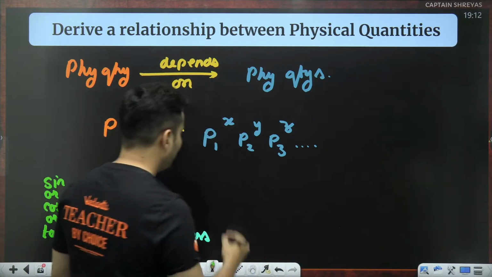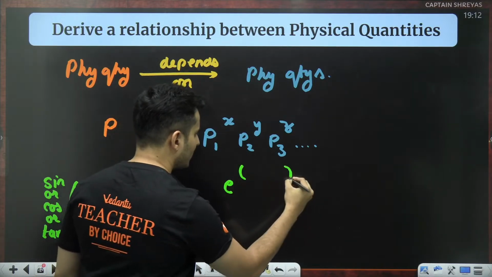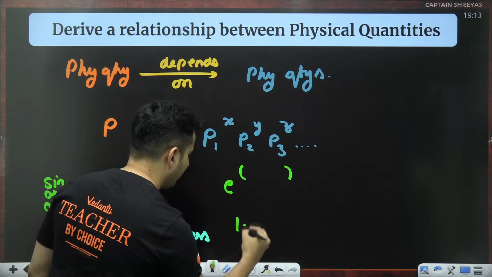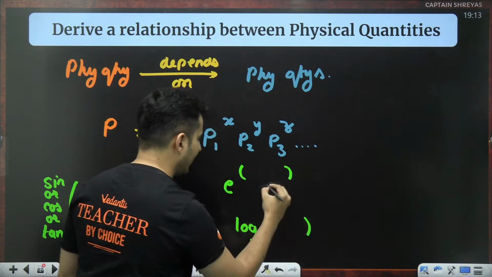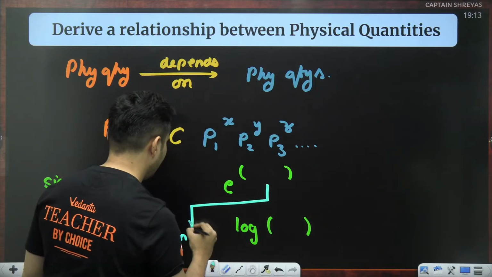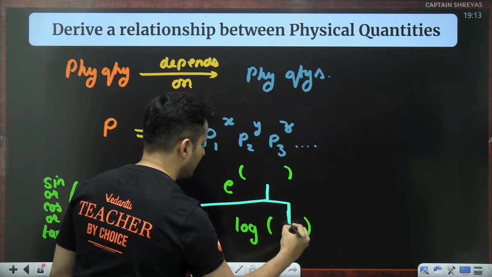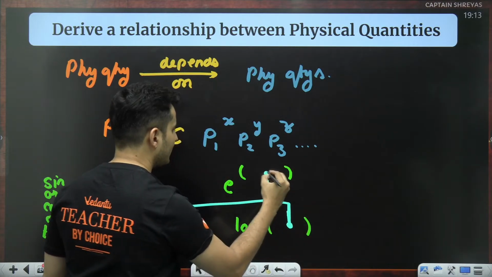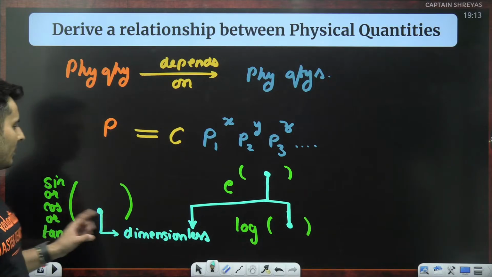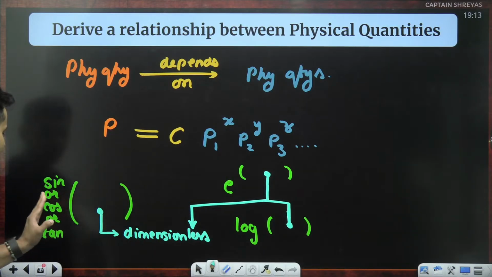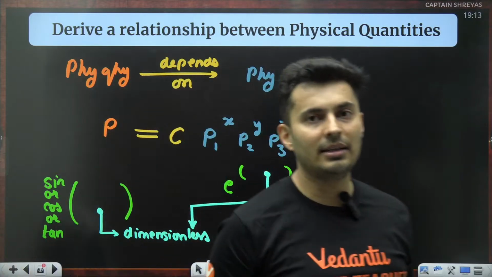Not just that, whenever I find e raised to something, or let's say log of something, whatever is there inside, understand it is again dimensionless. Whatever is there inside is always going to be dimensionless. So logarithmic, exponential, sine, cos, tan of inside term, all these are dimensionless entities.